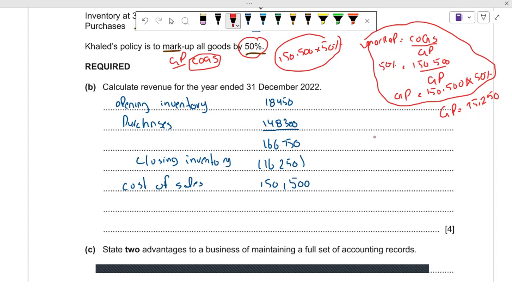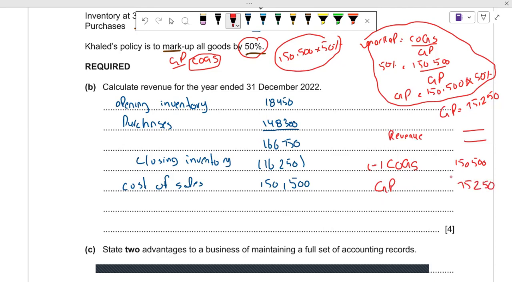So now we can easily find the revenue. So we know that the structure is revenue, we don't know what it is, revenue minus cost of goods sold, which is 150,500, is equal to GP, and GP is 75,250.